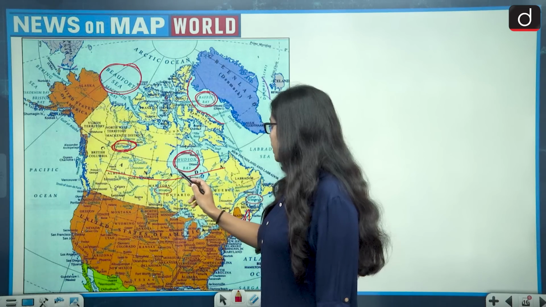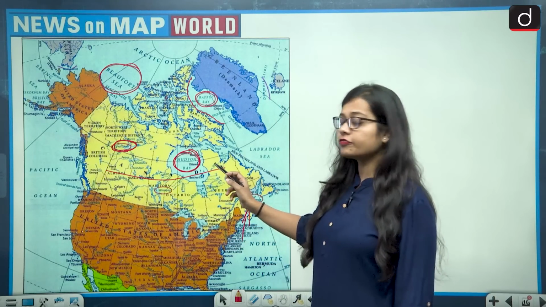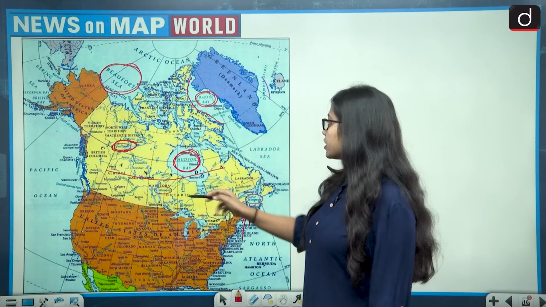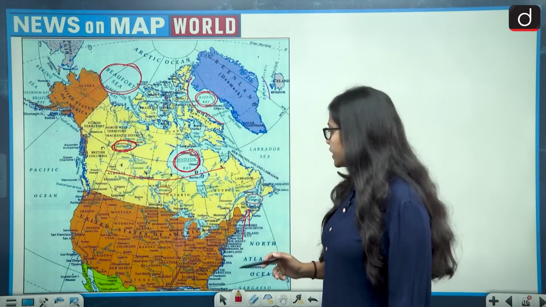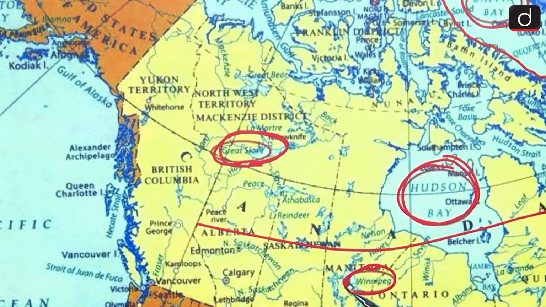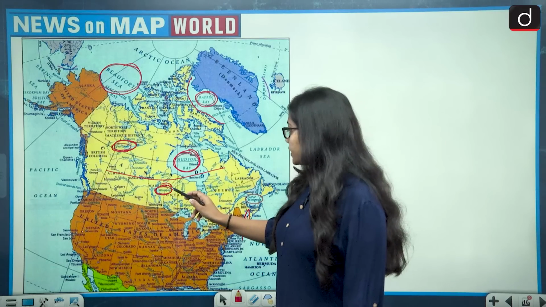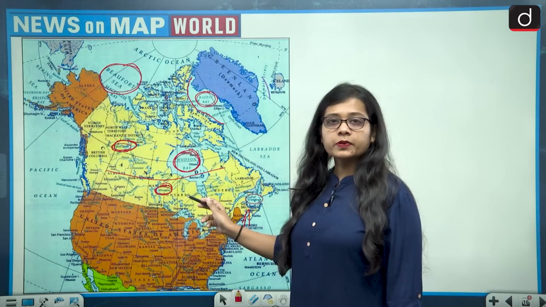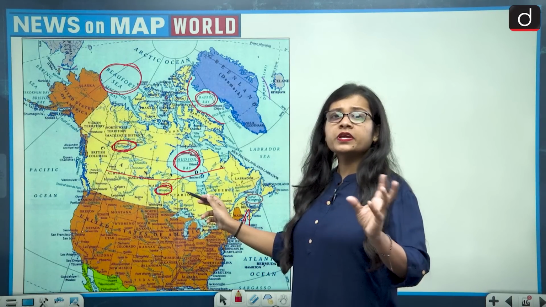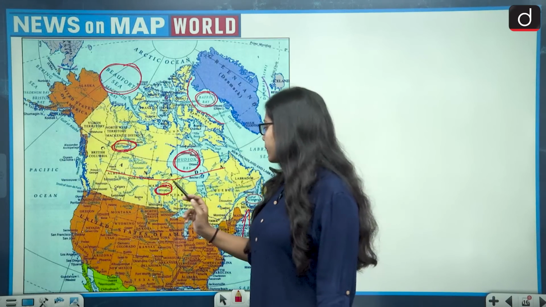Hudson Bay is one of the largest water bodies of Canada, and it is also in the mainland of Canada. Then we have Lake Winnipeg. Lake Winnipeg lies in the southern part of Canada, and this is a very famous place, as we have one of the biggest wheat procurement places in Winnipeg.